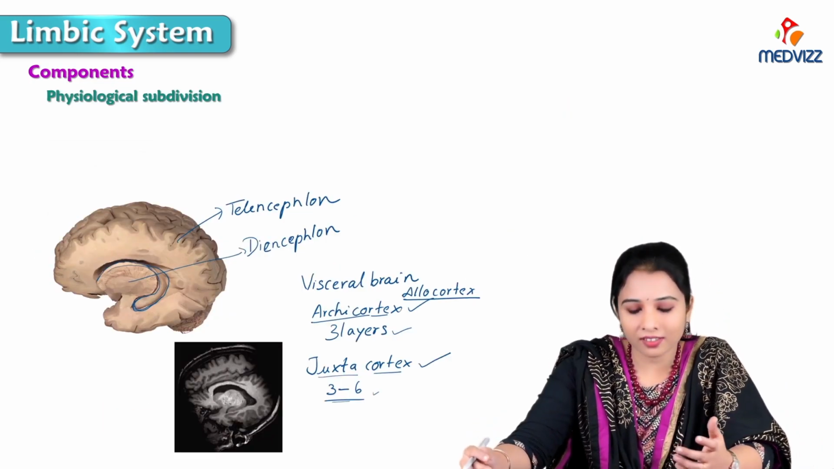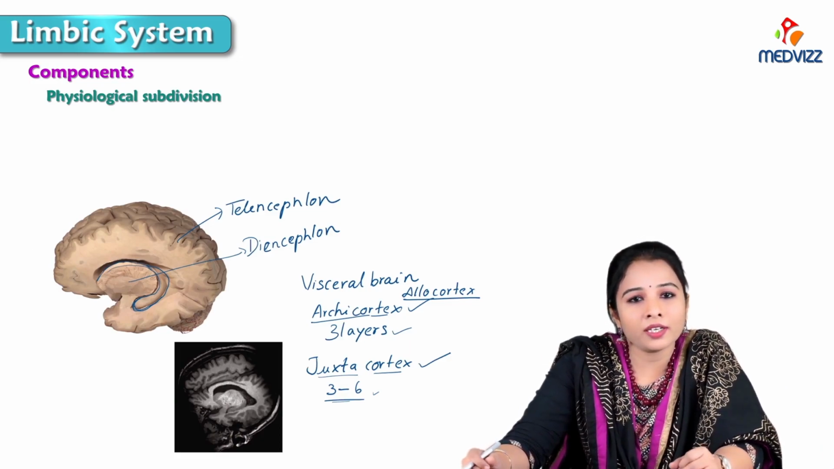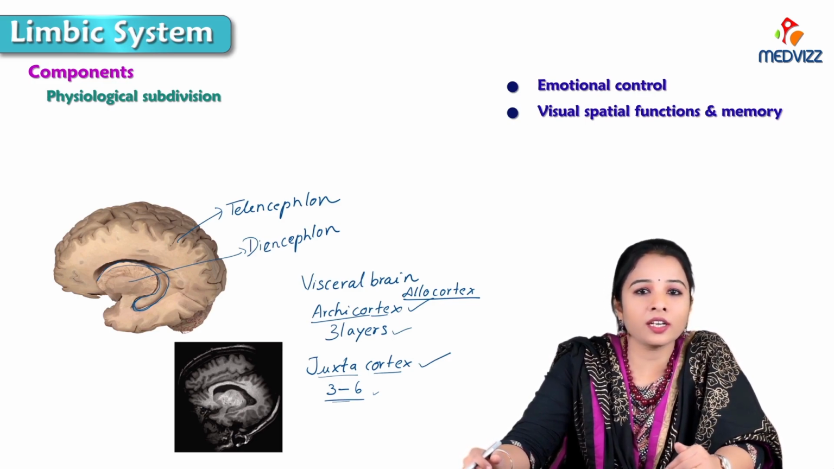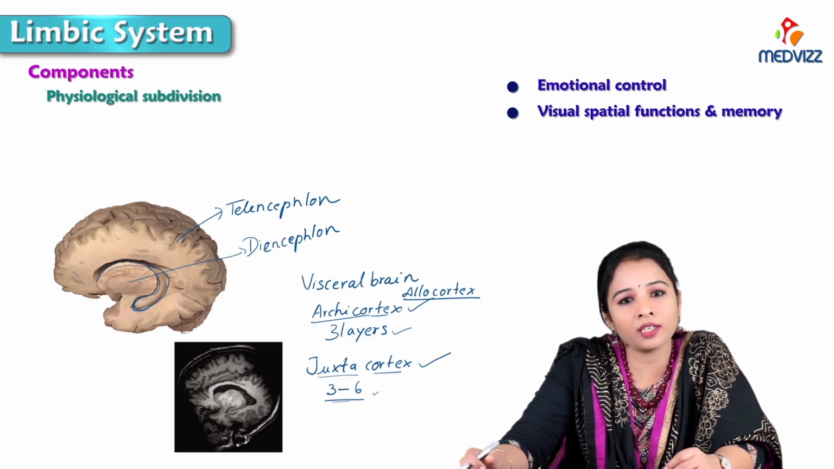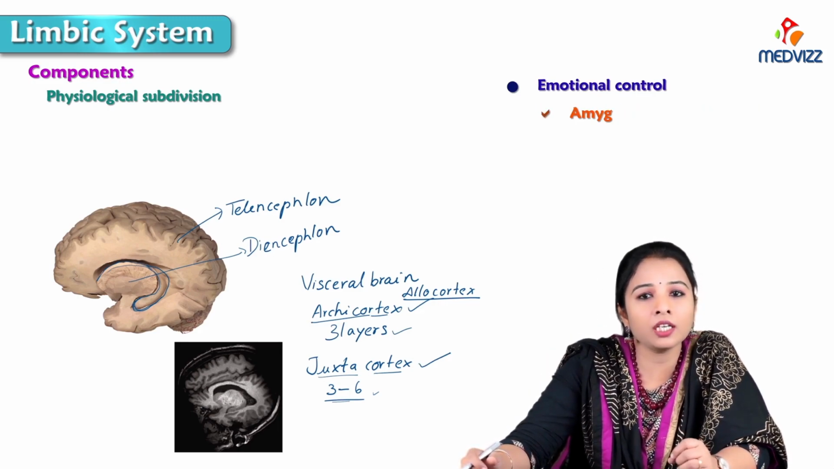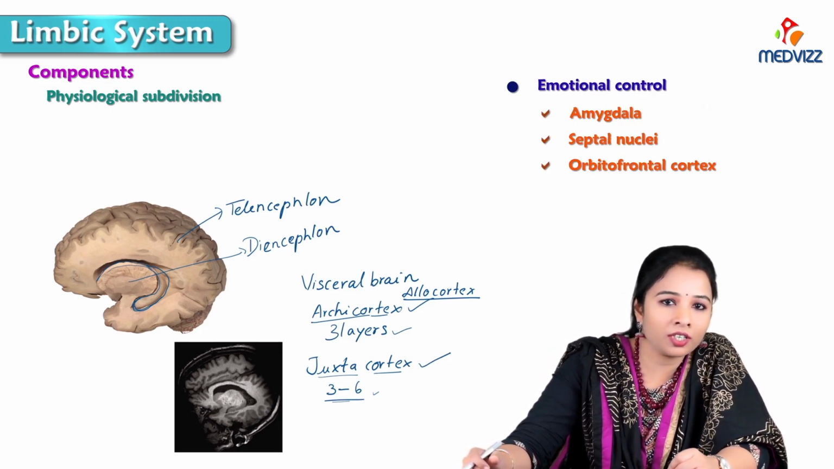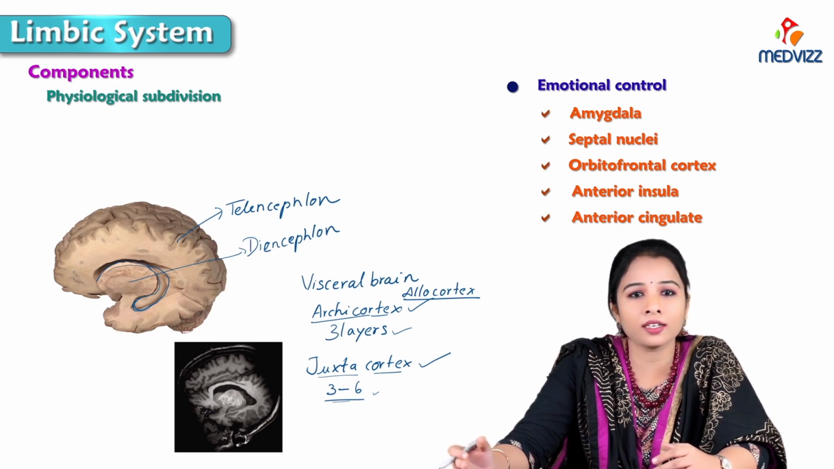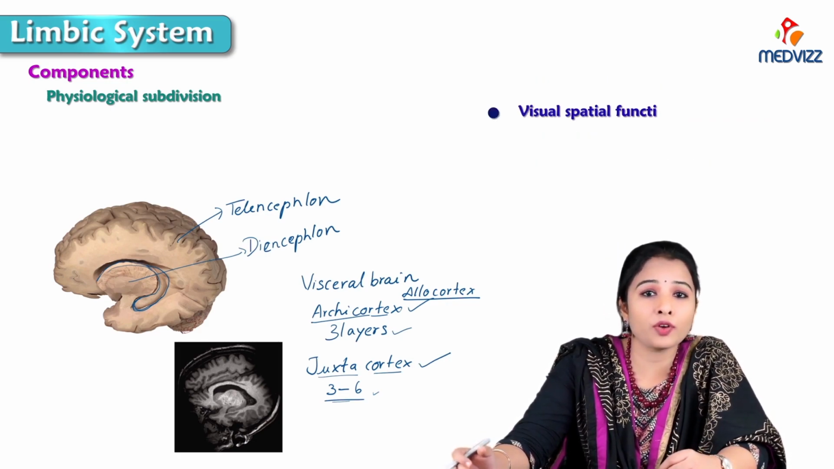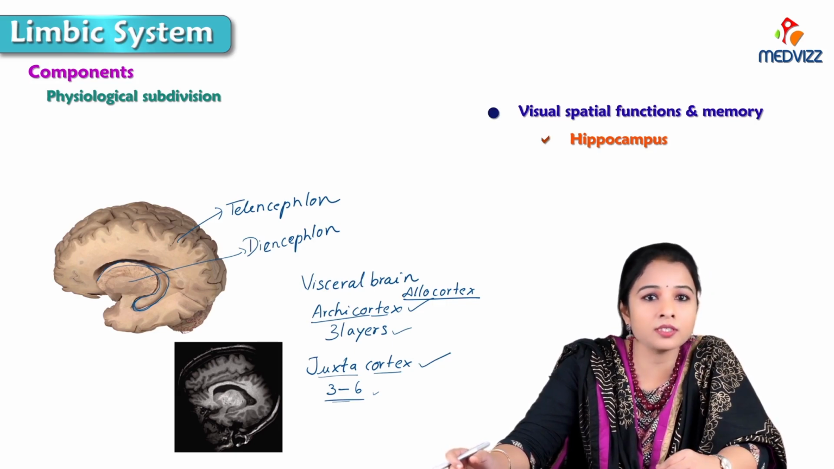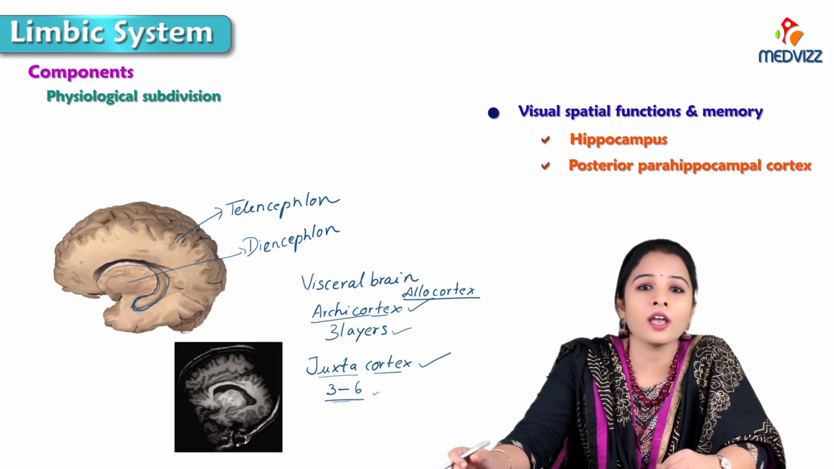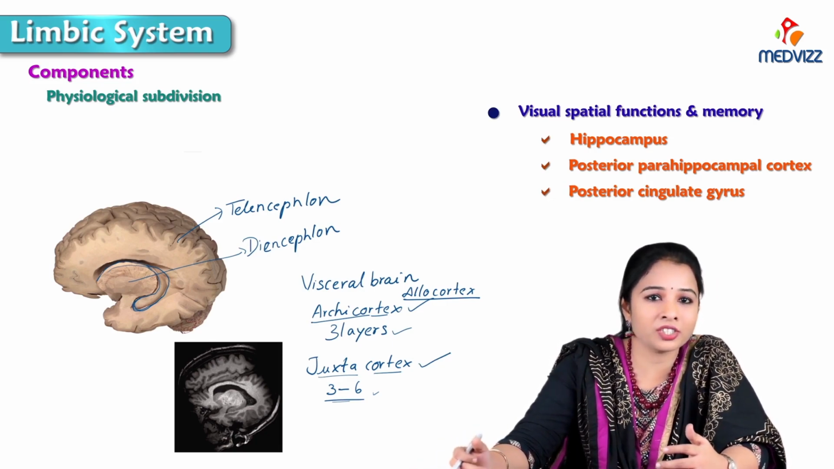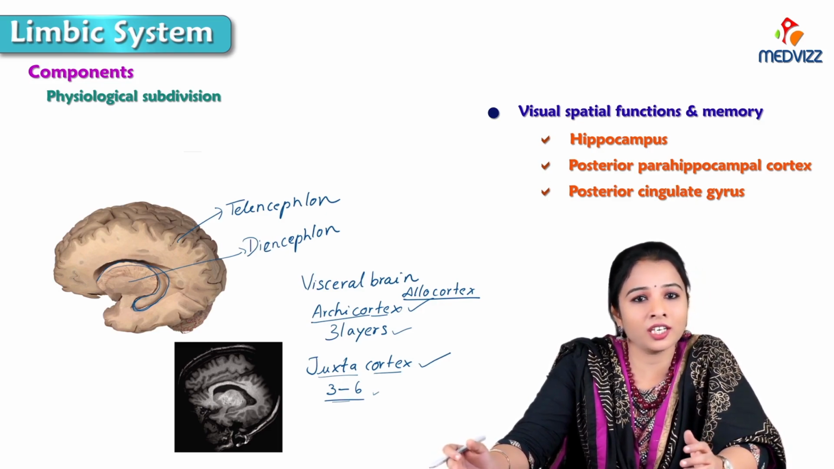Physiologically, this limbic system is subdivided into emotional control and visual spatial functions and memory. So we can subdivide into two varieties. Emotional control is by amygdala, septal nuclei, orbitofrontal cortex, anterior insula and the anterior cingulate gyrus. All these are under the emotional control. Visual spatial functions and the memory by hippocampus, posterior parahippocampal cortex, and posterior part of the cingulate gyrus. So these are under the visual spatial functions and memory. So this is how physiologically we can divide.